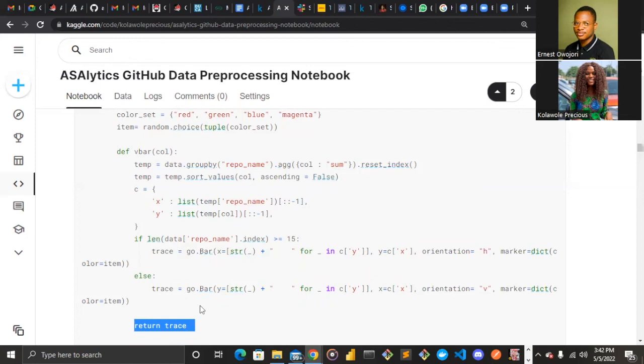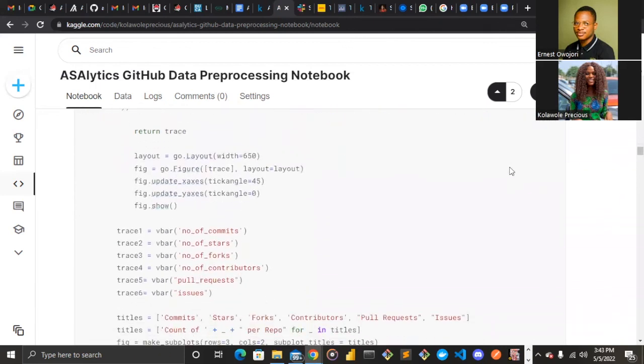And this time, something interesting here is anytime a repository is having more than 15 repos, we show the plots in horizontal format, because horizontal plots tend to accommodate more data values. And anytime it is less than 15, we use the vertical approach. And then we set it here, orientation equals horizontal, orientation equals vertical. And then we set the color, that is the color showing item, which is picked randomly from our color set dictionary.